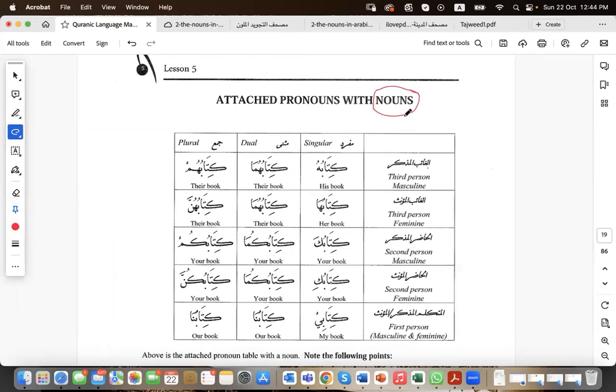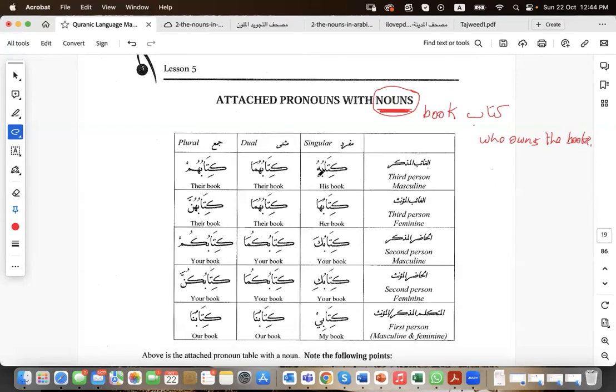And let me tell you that when they come at the end of a noun, they have only one purpose, which is saying the owner of the noun that they appear at the end of. So it's simply a possessive function here. And we have here a simple word, which is kitab. Kitab means book. Now, who owns the book? And this is the question that these words are trying to answer.